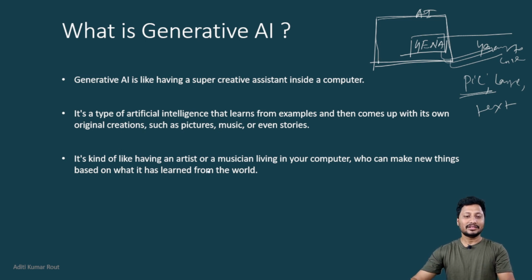Then the third point here is, for example, it's a kind of having an artist or a musician living in your computer who can make new things based on what it learned from the real world. As I explained, right? Think like an intelligent musician or intelligent person sitting there who is helping you in different ways, generating content or providing music, right? Generating the music, generating the image, generating the text, right? This is basically a very simple